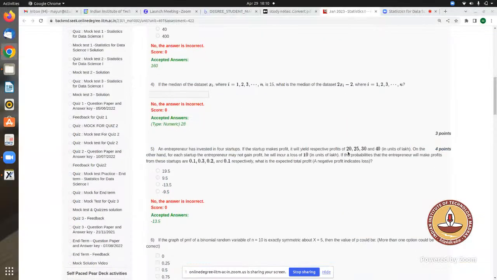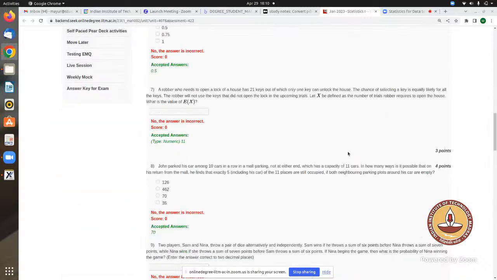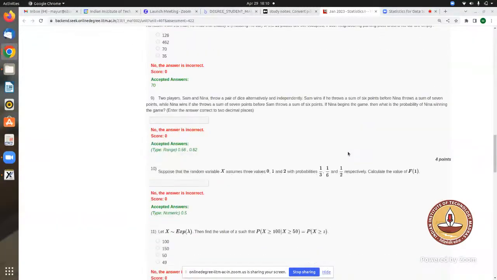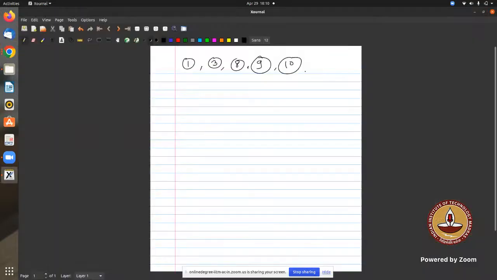Okay, I think question 5 is easy, right? 5, 6, 7, 8, 9, 10. The 11th question is on conditional probability. Maybe I'll solve 11 also, because these are very important topics.